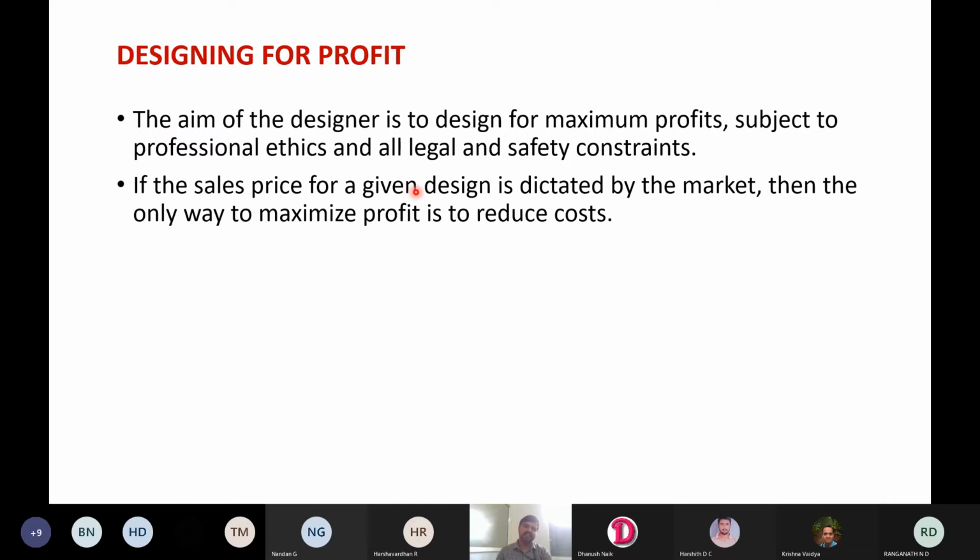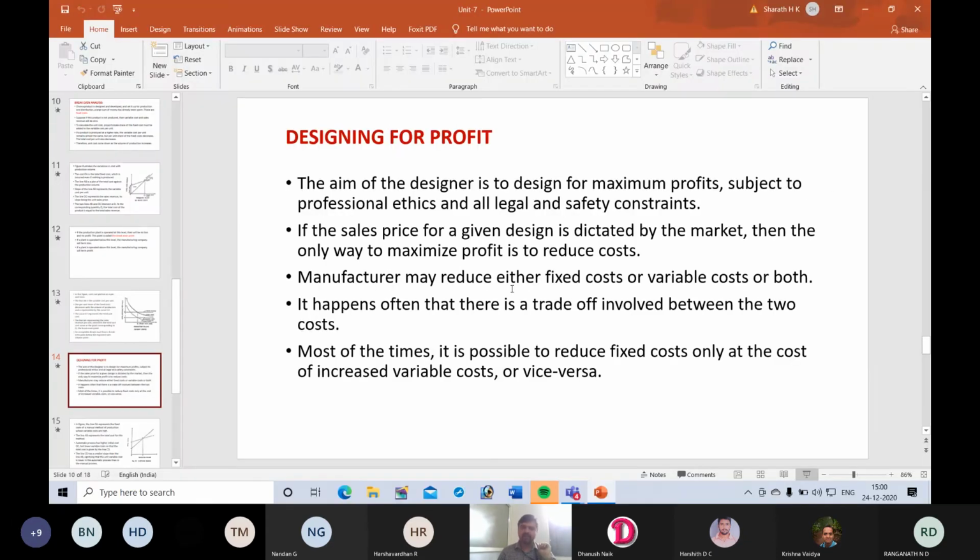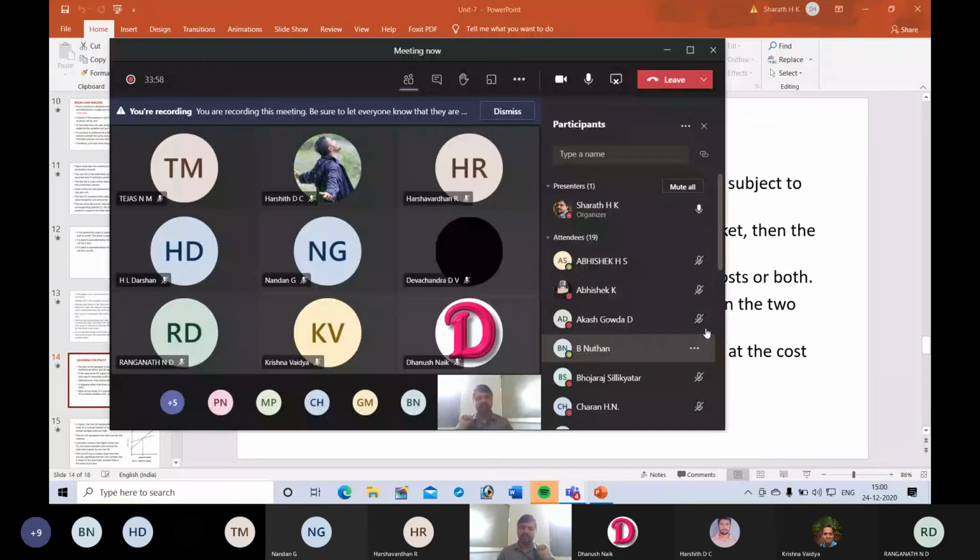If the sales price for a given design is dictated by the market, then the only way to maximize profit is to reduce costs. Okay, so this is the challenge in the globalized world. Most of the times the price of a product is dictated by the market. Okay, so if you go on increasing the price of a product, then people will prefer your competitor.